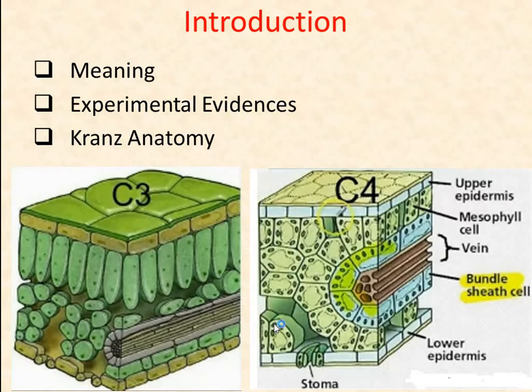When we study the C4 cycle, there are differences in leaf anatomy between plants that have a C4 carbon cycle and those that photosynthesize solely via the Calvin photosynthetic cycle, that is the C3 plants. A cross section of a typical C3 leaf reveals one major cell type that has chloroplasts, the mesophyll. In contrast, a typical C4 leaf has two distinct chloroplast-containing cell types, mesophyll and bundle sheath. This is called Kranz anatomy.